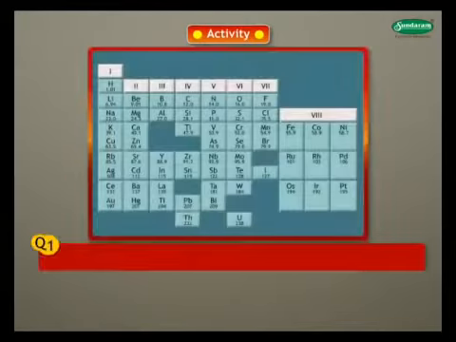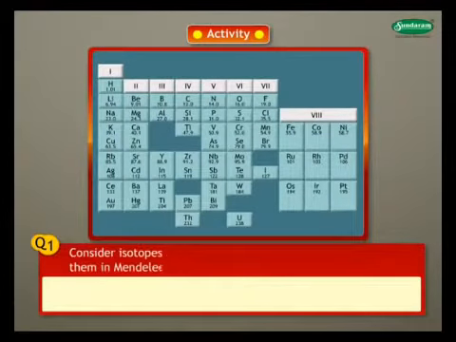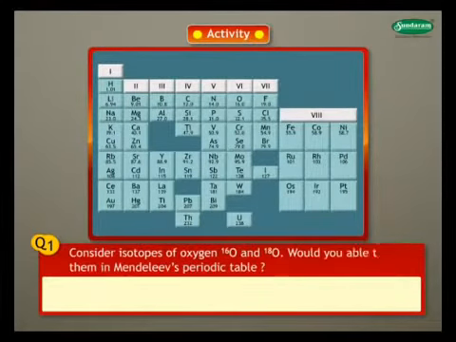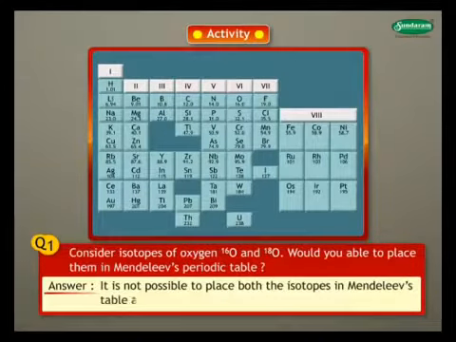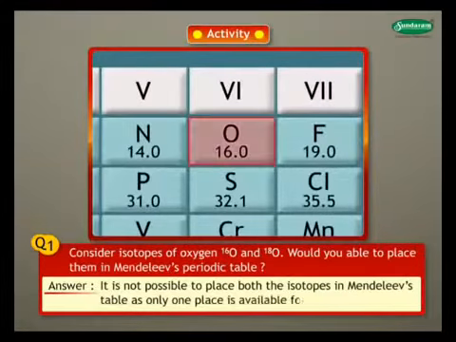Let us try to answer a few questions in this activity. Question 1. Consider isotopes of oxygen 16O and 18O. Would you be able to place them in Mendeleev's periodic table? Answer. We cannot place them in the Mendeleev's table as there is only one place for oxygen in the table.